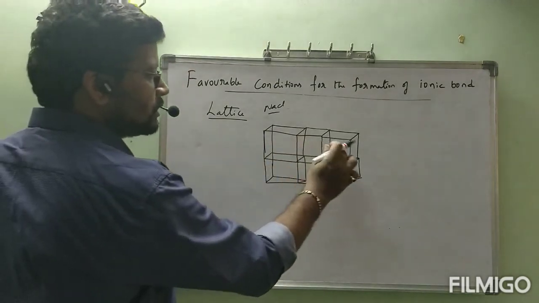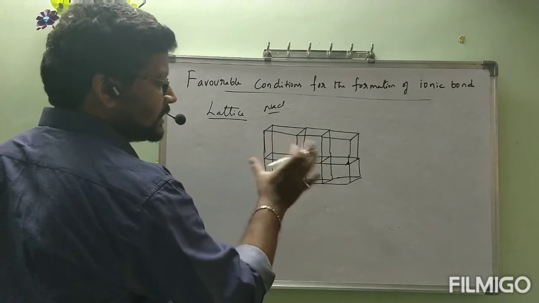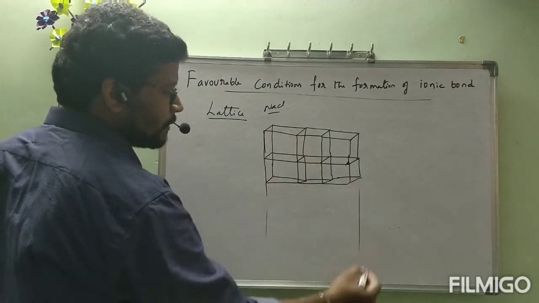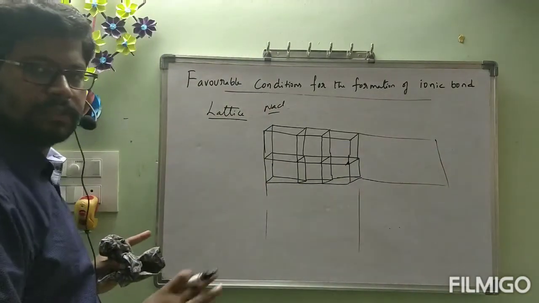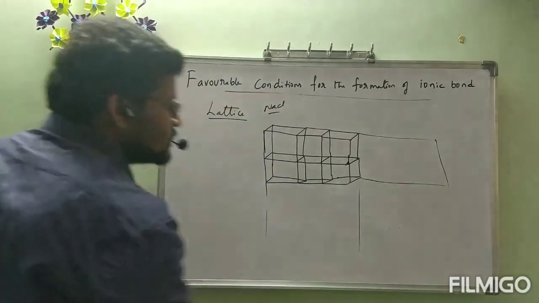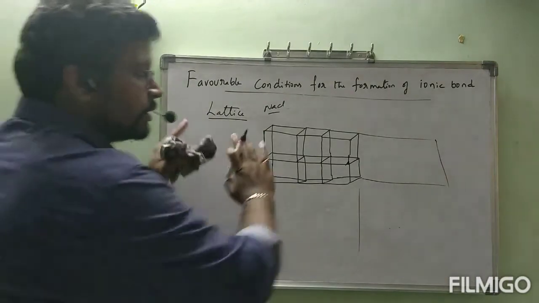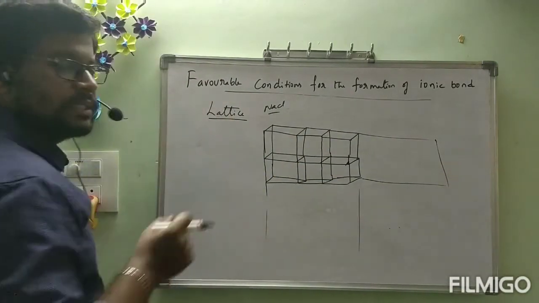See, 1, 2, 3, 4, 5, 6, like this. Next continuation, next continuation, like that it will be going on. This total arrangement is called lattice.